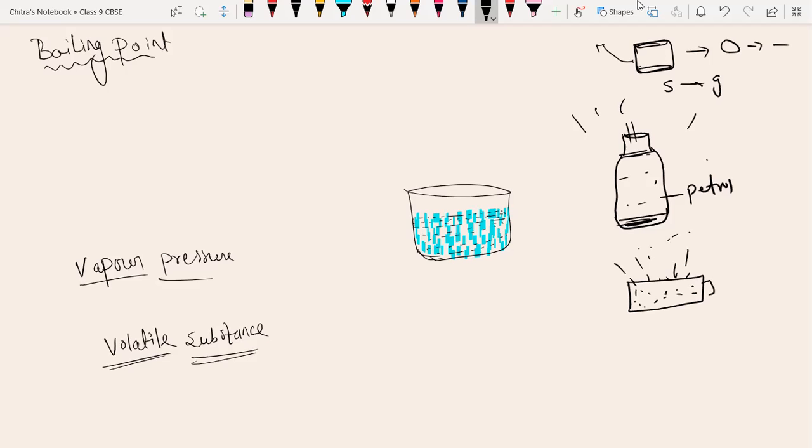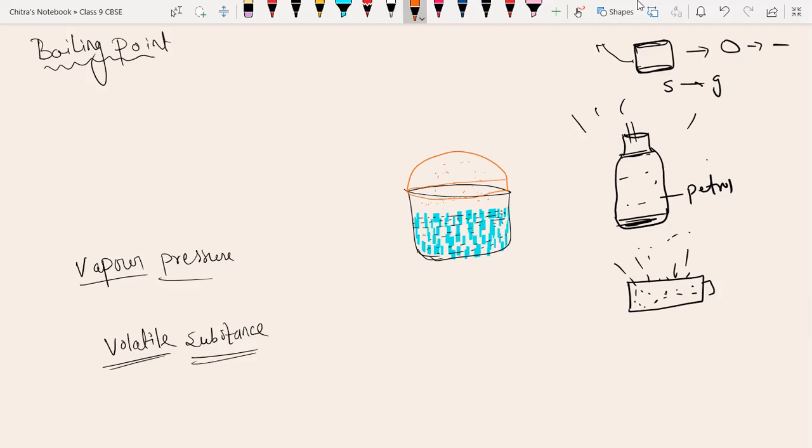Volatile substance means any substance that converts from solid or liquid to gaseous form. From here water vapor will be released, and if you cover the pot filled with water, the evaporation process will continue.